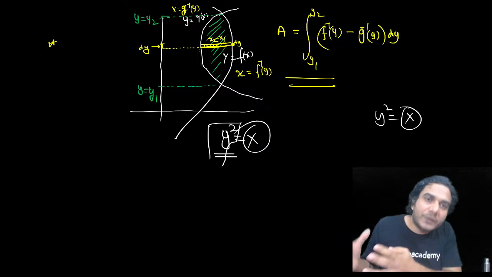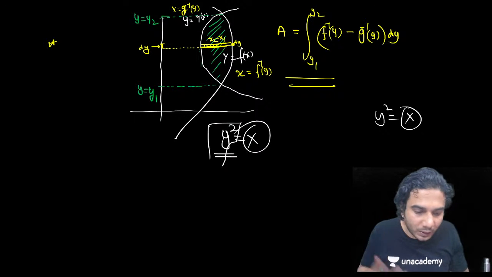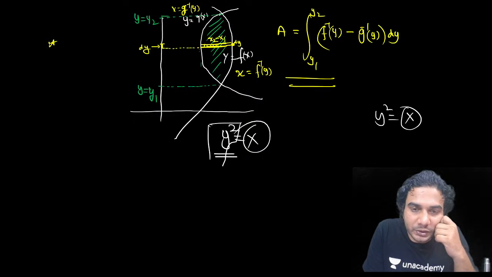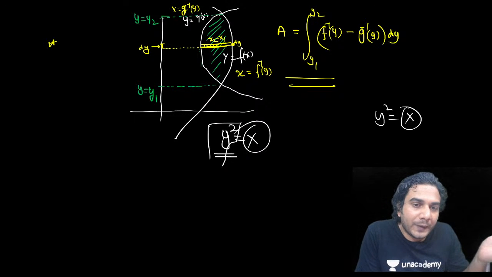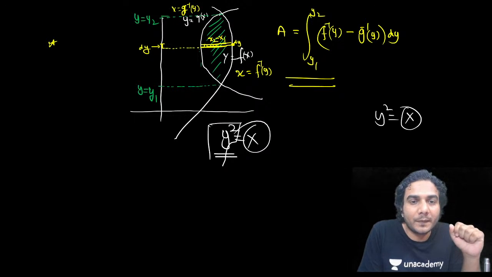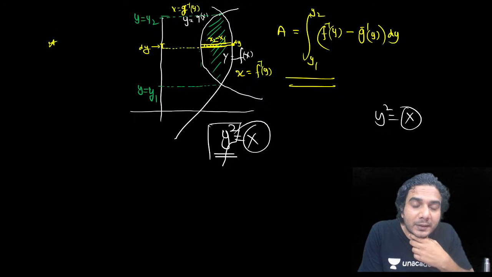Just as we write y as a function of x, here we have to write x as a function of y. That is the inverse. You don't need to apply the inverse concept as much as we do in functions. You just need to express x in terms of y. In such questions, x will be given in terms of y. That's why we will be applying this method.